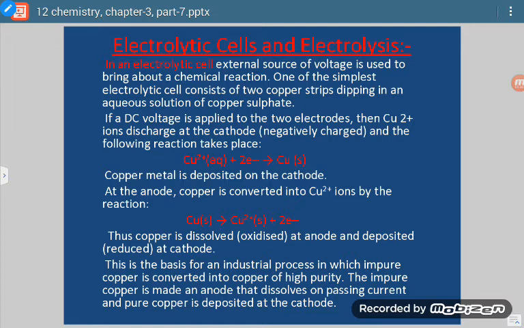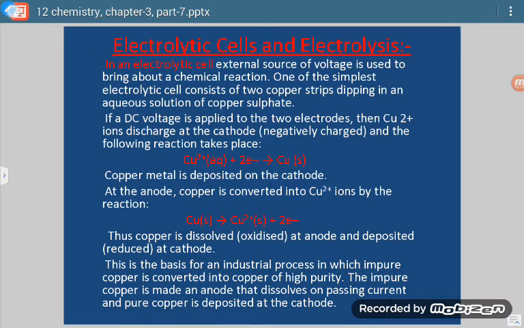Now it is just the reverse of the electrochemical cell. In case of the electrochemical cell, what happens? Chemical energy changes to electrical energy, and in case of electrolytic cells, electrical energy changes to chemical energy.